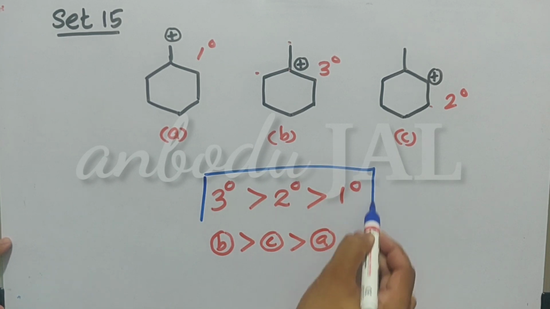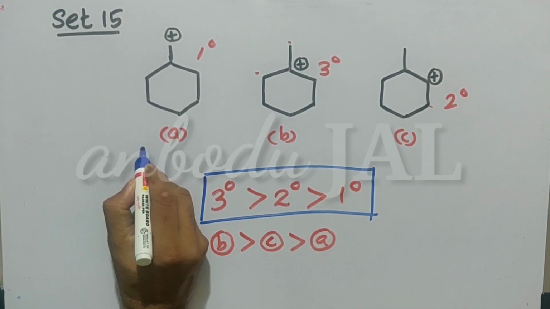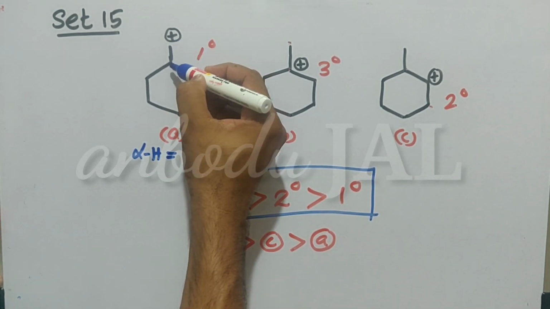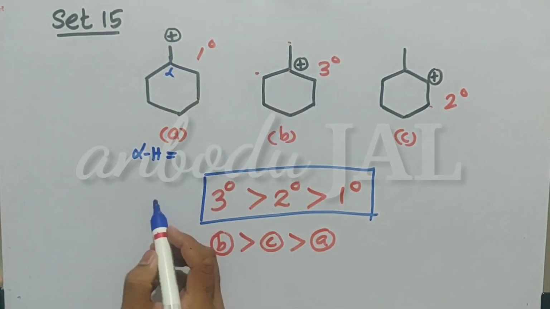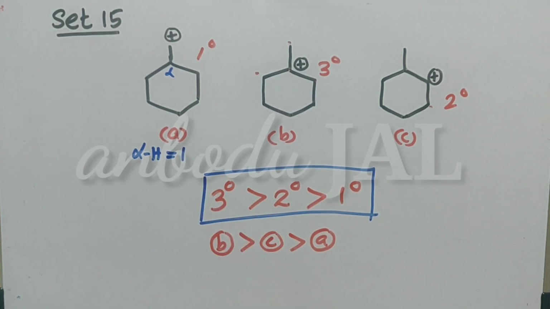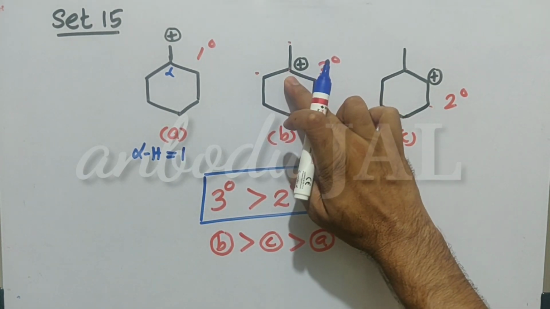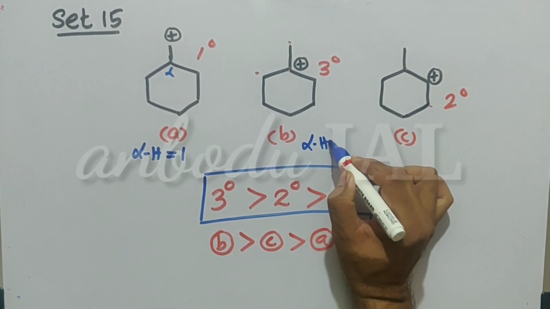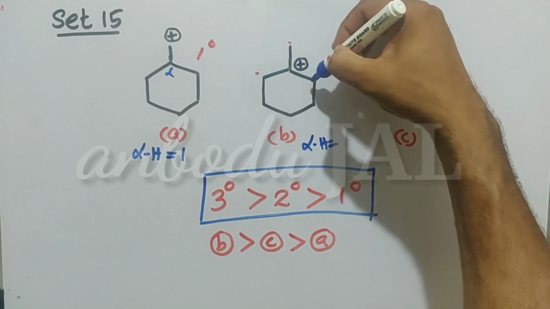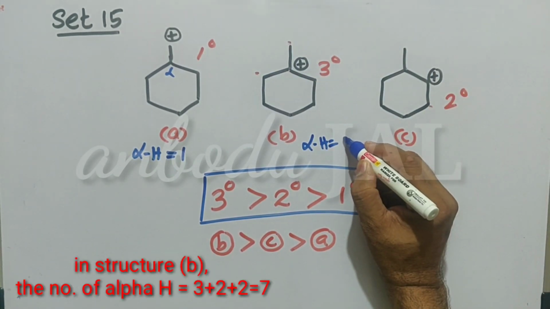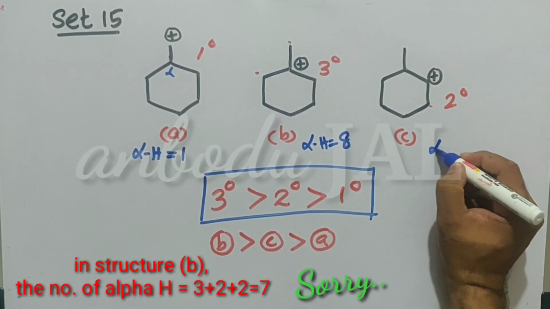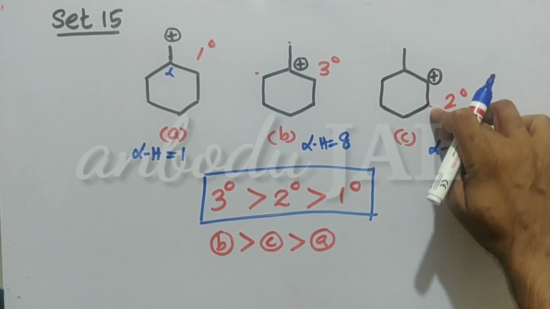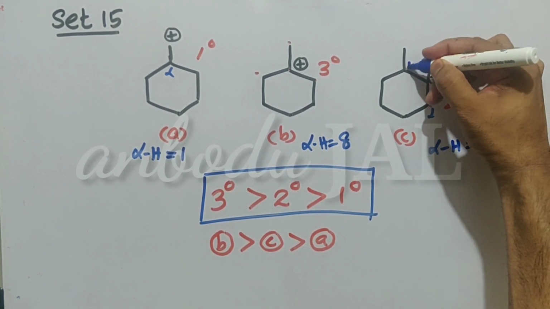Note this point. Now here, this carbon is attached to this carbon, so this is alpha carbon, so alpha hydrogen is equal to 1. Here this carbon is directly attached to this carbon and this carbon. So here alpha hydrogen is equal to 3 plus 3 plus 2, that is 8. Here, this is alpha carbon, this is alpha carbon.